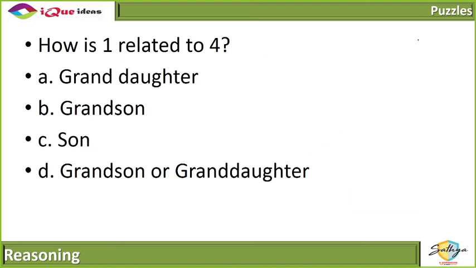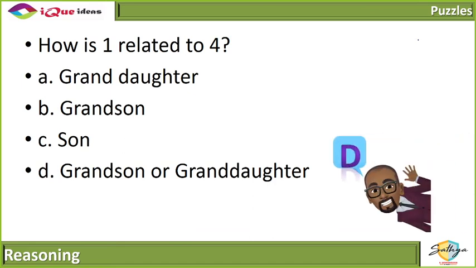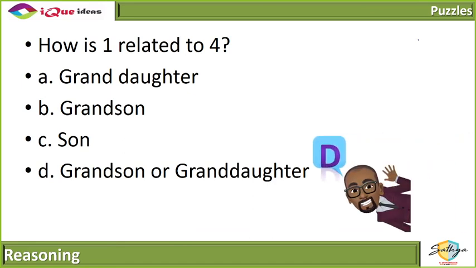Okay. How is 1 related to 4? Simple. Now we have established that we do not know the gender of 1. So 1 could either be the granddaughter or the grandson, because I don't know the gender of 1. So D.